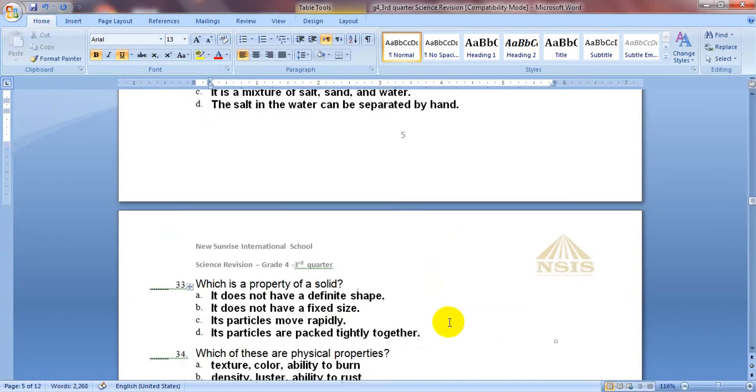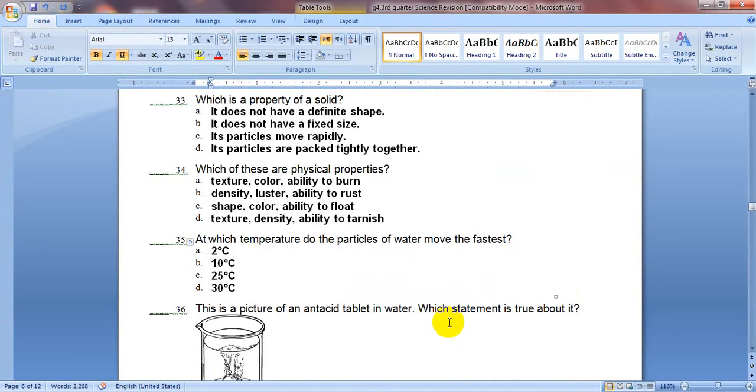Now let's move to the next page. Question number 33. Which is a property of a solid? It does not have a definite shape. It does not have a fixed size. Its particles move rapidly. Its particles are packed tightly together.